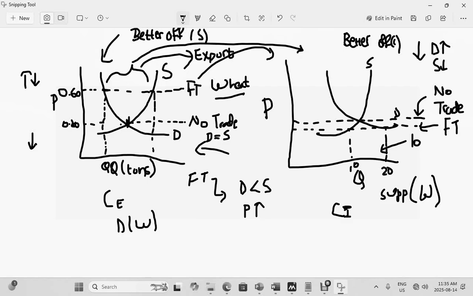However, there is another factor to consider when it comes to import and export between two countries, and that has to do with protectionism. Protectionism has to do with things like tariffs.